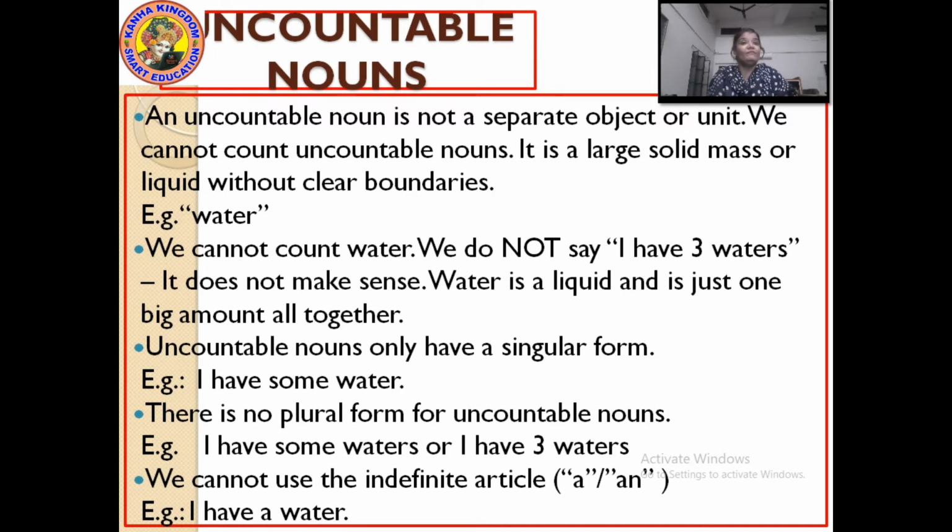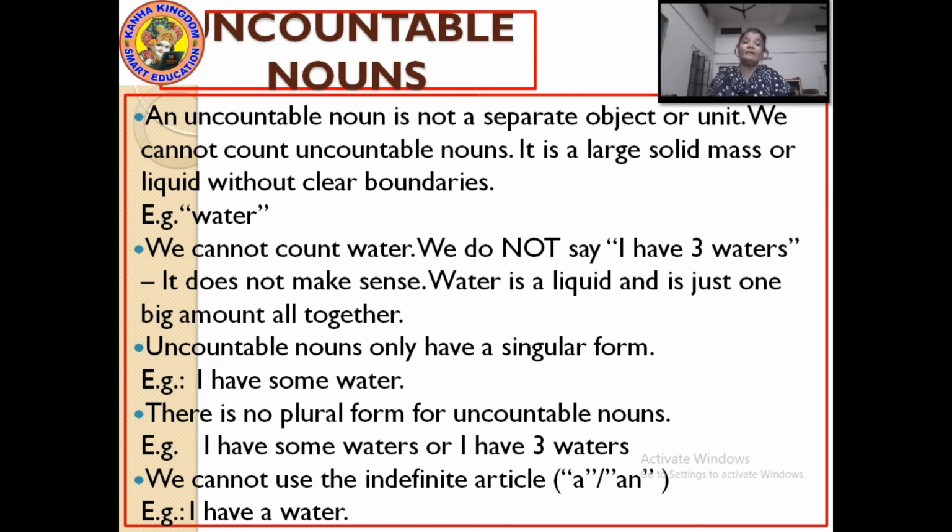We cannot use the indefinite article here. In the countable noun, you could use it, but in the uncountable noun, you cannot use any kind of article ever. Articles like a and an. I have a water, I have an oil. No. No indefinite article is to be used with uncountable nouns. I hope you have understood.